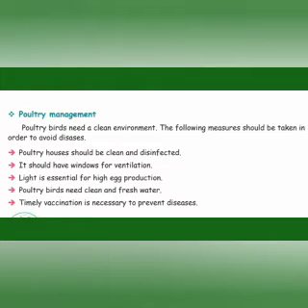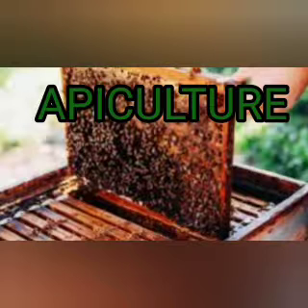Now we will discuss poultry management. Poultry birds need a clean environment. The following measures should be taken in order to avoid diseases. Poultry houses should be clean and disinfected. They should have windows for ventilation. Light is essential for high egg production. Poultry birds need clean and fresh water. Timely vaccination is necessary to prevent diseases.